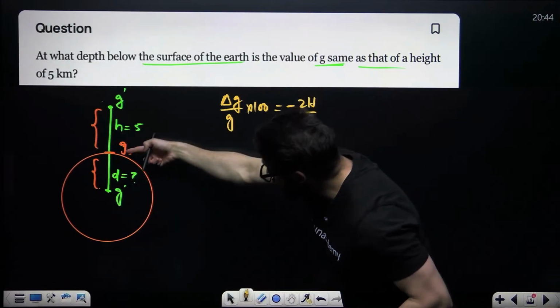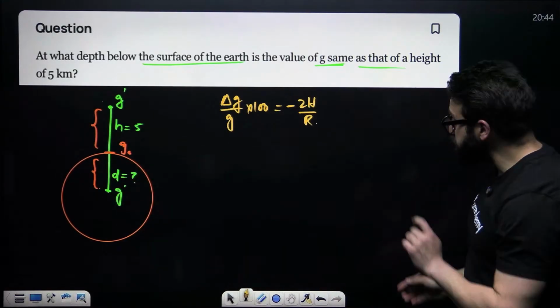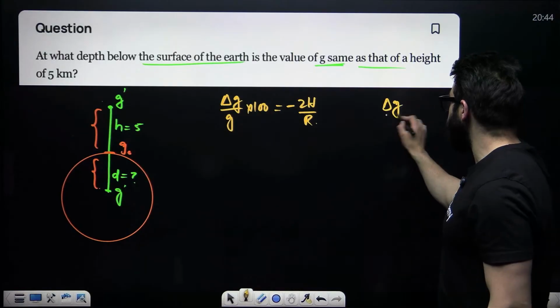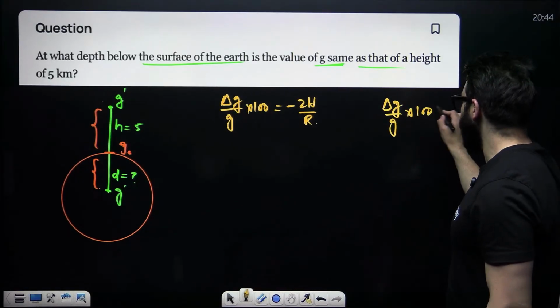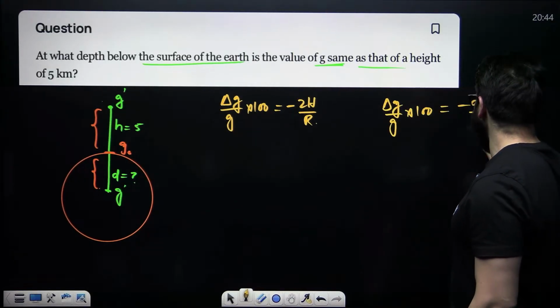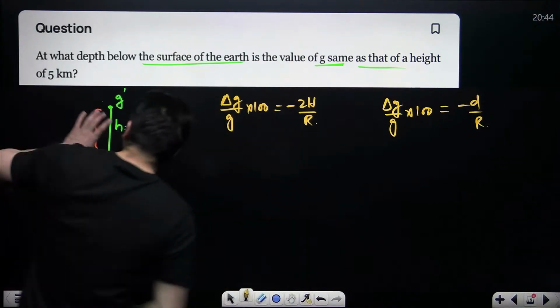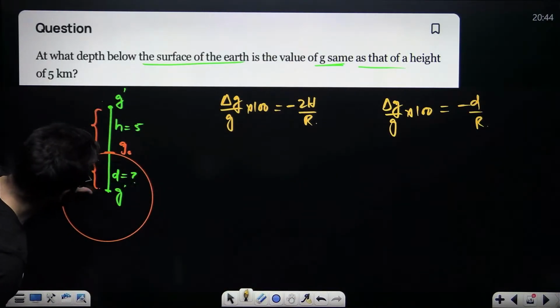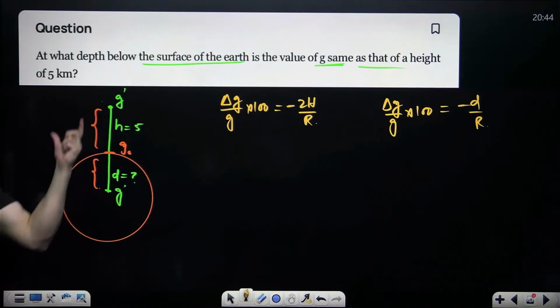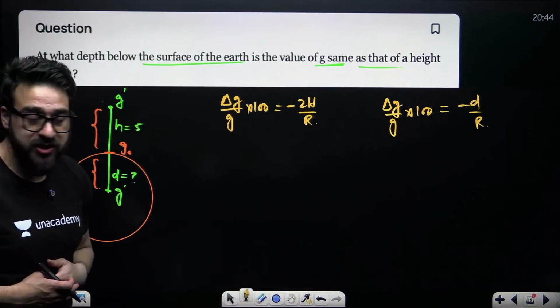When it comes to the percentage change in g at depth, delta g divided by g into 100 is equal to minus d divided by r. Don't you think the percentage change here is the same? This percentage change is the same.